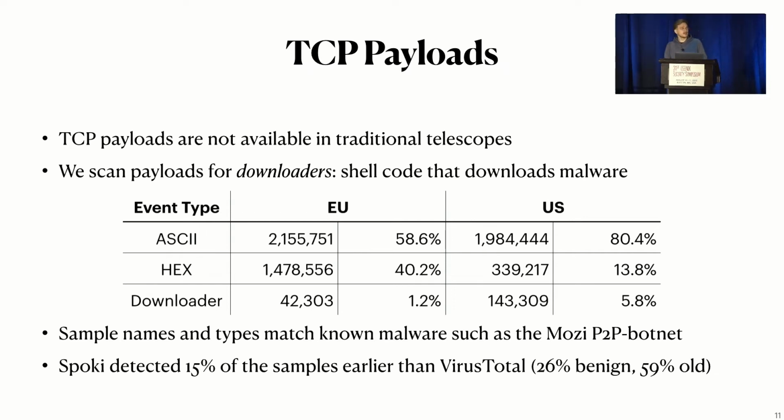We also compared these samples to VirusTotal. We found that Spoki detected 50% of the samples earlier than VirusTotal. 26% were benign, so even after a longer period of time, they still did not show up in VirusTotal. And the remainder, 59%, we considered as old because they were already known when Spoki first encountered them.